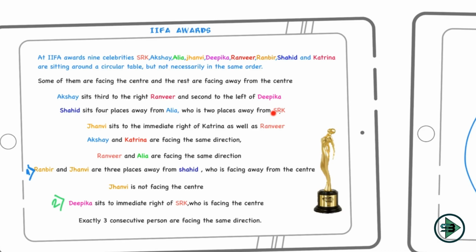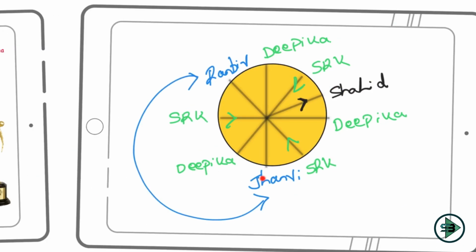Okay, I already know about Shahid and SRK. So from that I can derive what the position of Alia is. Okay, so let's see this. Shahid sits 4 places away from Alia. Okay, Alia, who is 2 places away. So if I assume SRK is at this position, Alia will be 2 places away at say this position, but Alia cannot be here because it is occupied by Janvi or Ranveer.